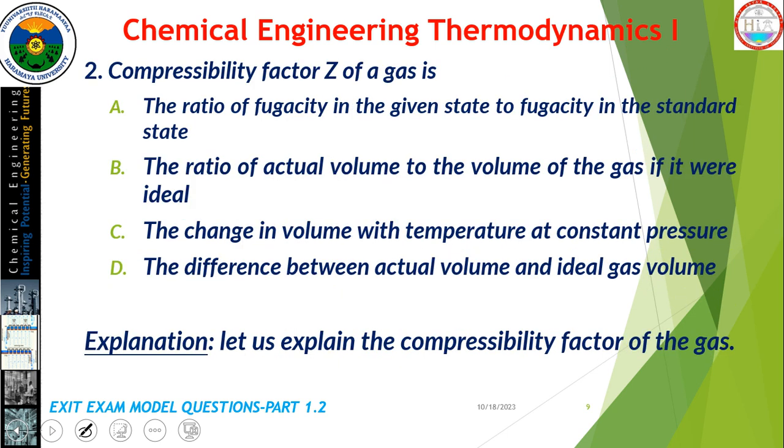The second question says compressibility factor of a gas is: A. The ratio of fugacity in the given state to fugacity in the standard state. B. The ratio of actual volume to the volume of the gas if it were ideal. C. The change in volume with temperature at constant pressure. D. The difference between the actual volume and ideal gas volume.